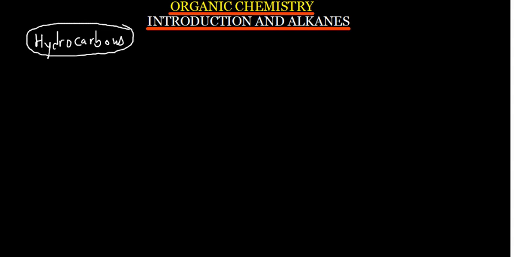Now, what are the different types of these hydrocarbons? We have got those hydrocarbons which have only a single bond. Okay, there is a single bond between a carbon and a hydrogen. Those hydrocarbons, we call them alkanes.